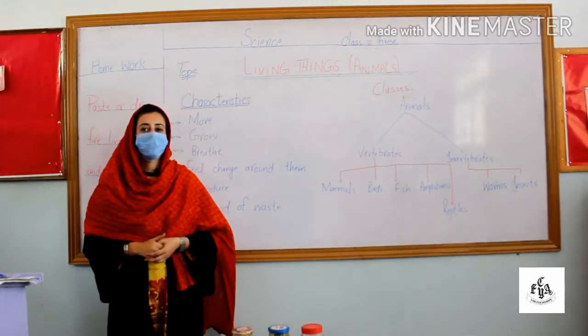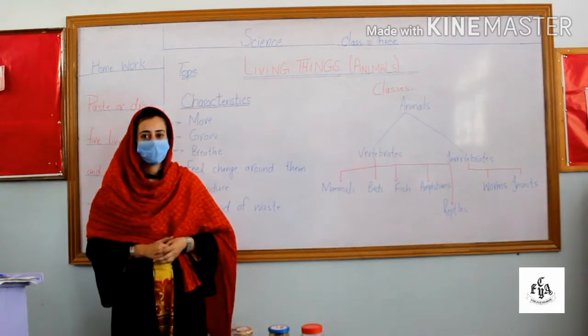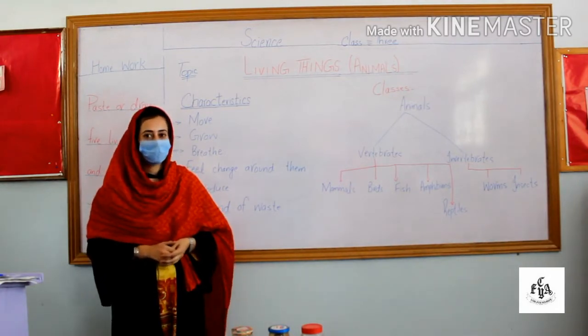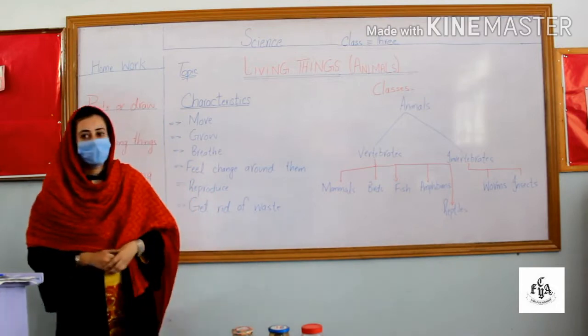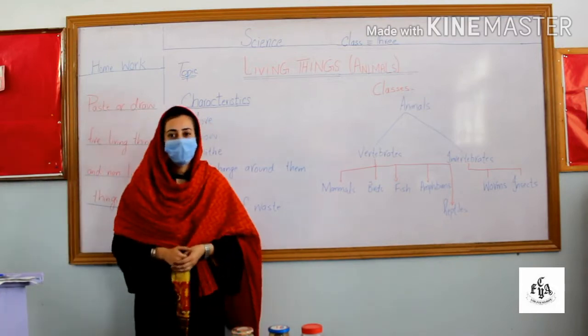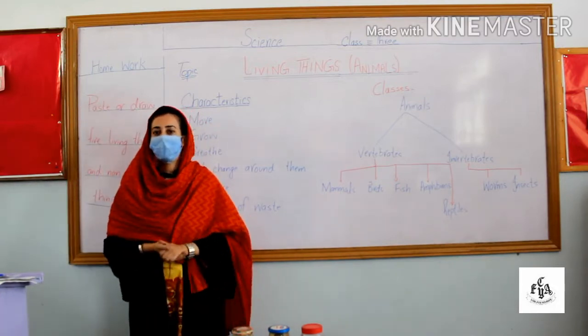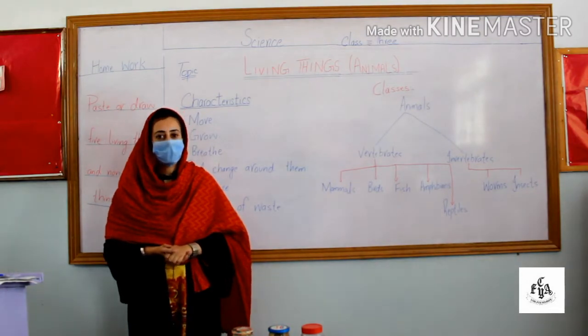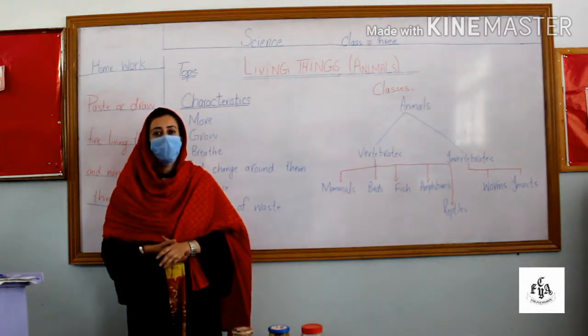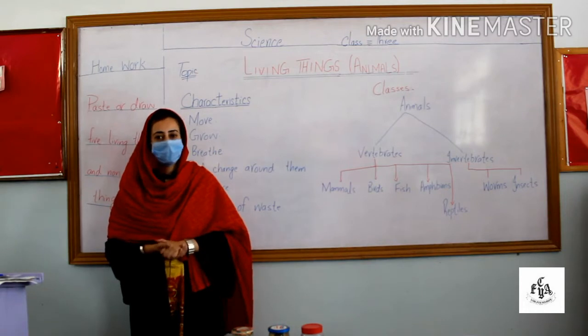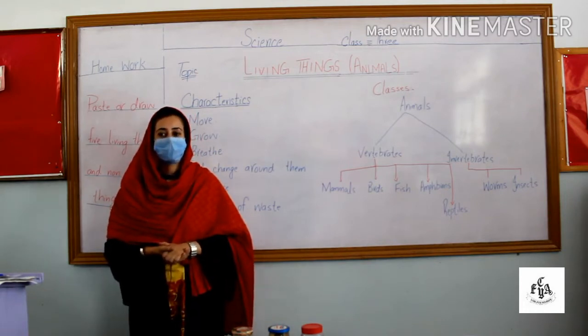This is the first topic of class 3 subject science. Today we will discuss living things. Now, dear students, you know that we have so many things around us. Some of them are living things and some of them are non-living things. So how can we differentiate between living things and non-living things? It is only possible with the help of their characteristics.